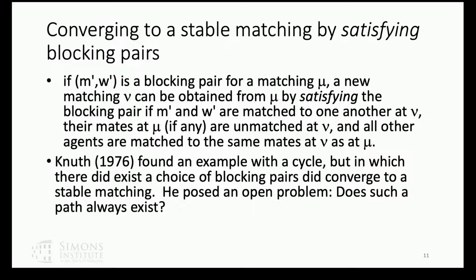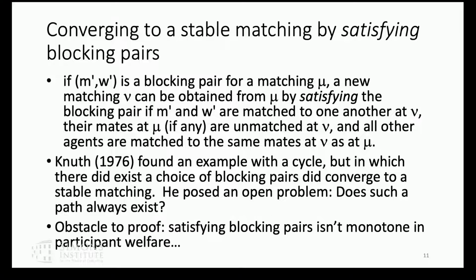And Knuth, in his 1976 book, Mariages Stables, a set of lectures in French, found an example with a cycle. That is, the thing about trying to find a stable match this way is it's not monotonic. The blocking pair that we're satisfying gets better off, but their spouses who are now single are worse off. So as you go from blocking pair to blocking pair, some people get better off, some people get worse off. And Knuth in his book showed an example where that can bring you back to where you were before, right? Eventually the people who were disadvantaged are parts of blocking pairs, and they come together.